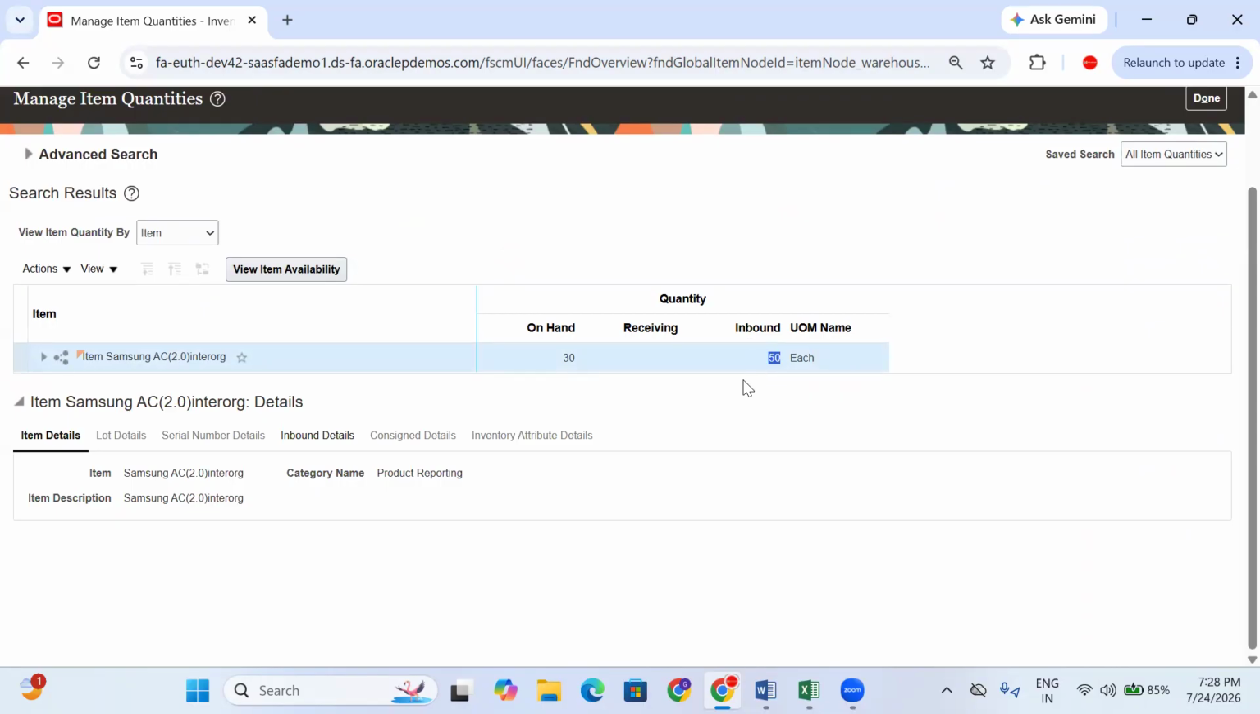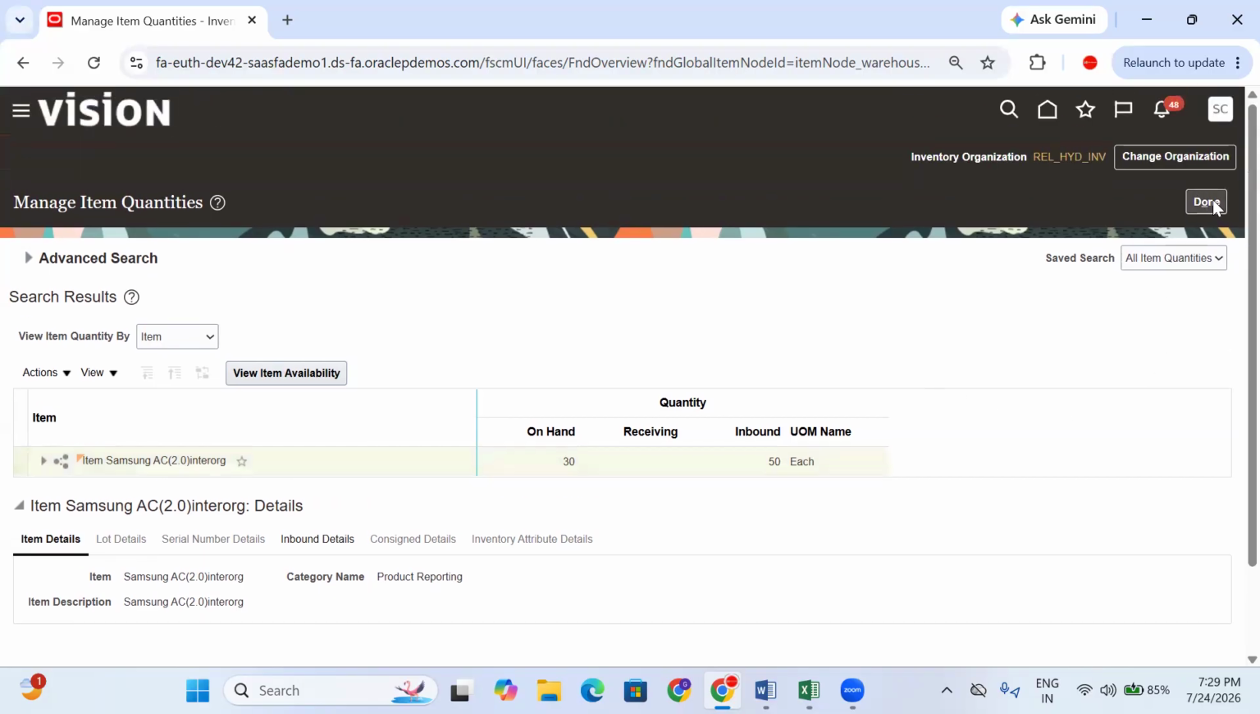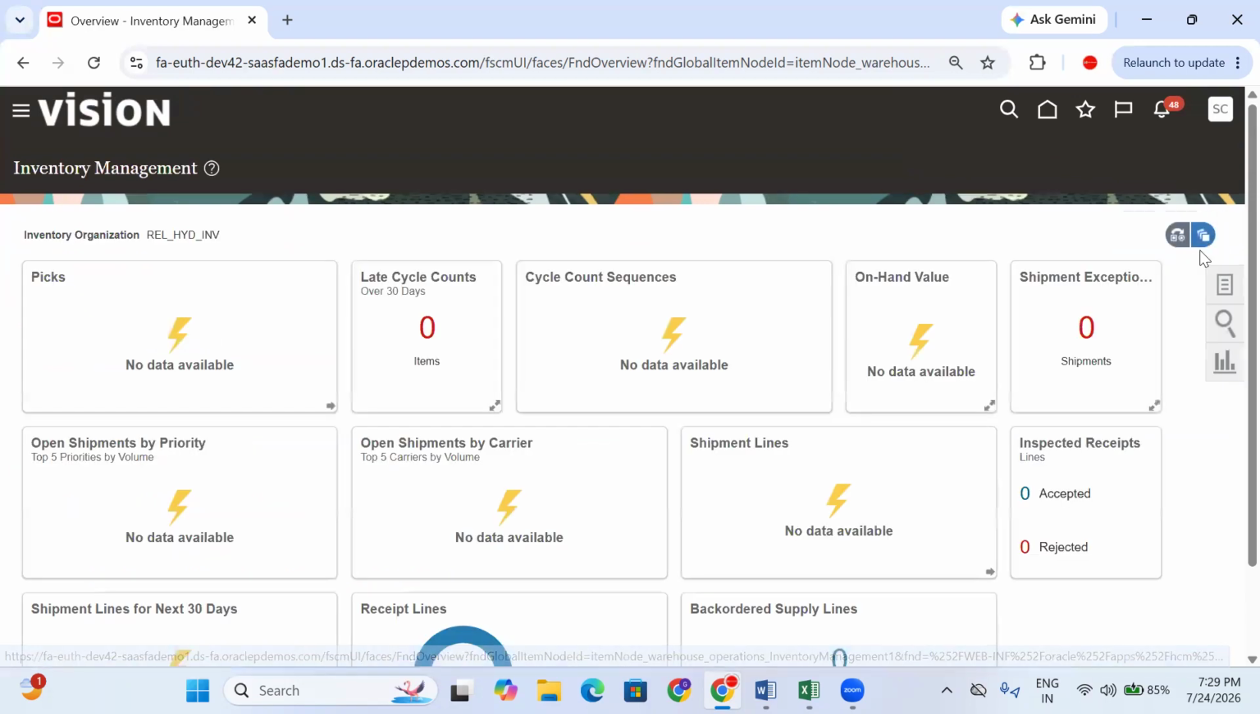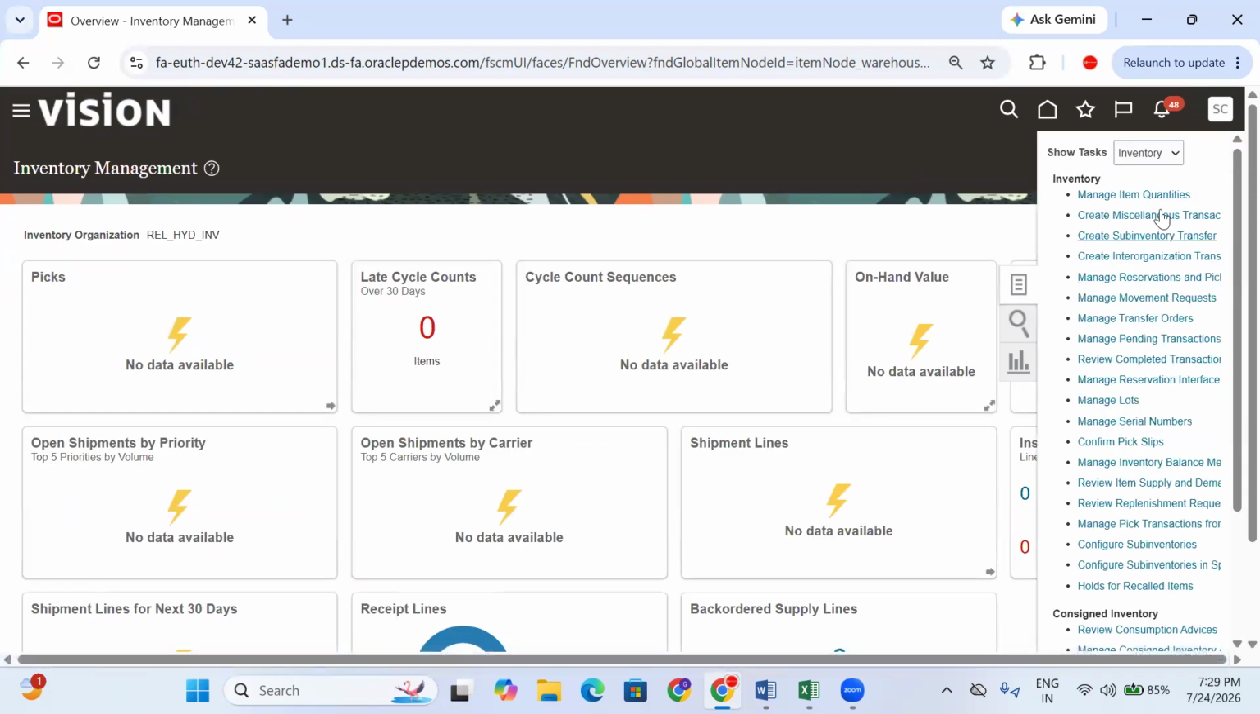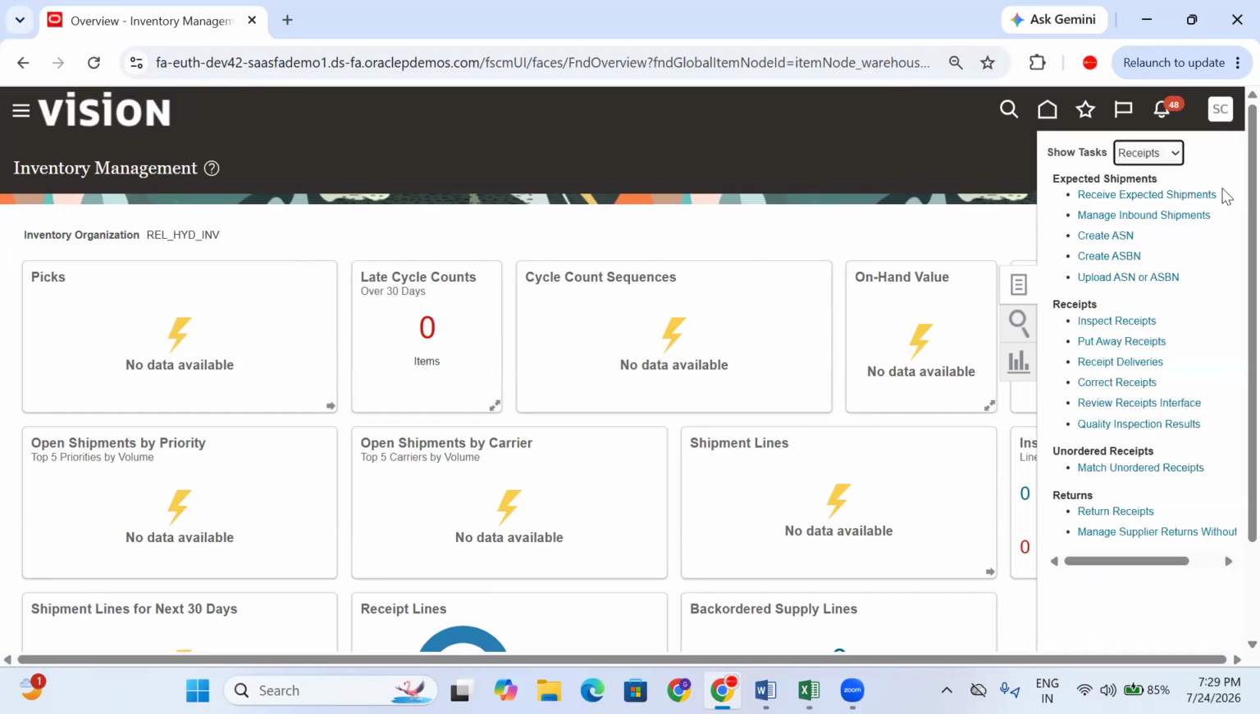As an inventory manager, you need to receive that material to on hand. Right? It is inbound. Inbound means outside of the organization. So how to receive this material? From here, task list. Click on that. Receipts. Under receipts, receive expected shipment.